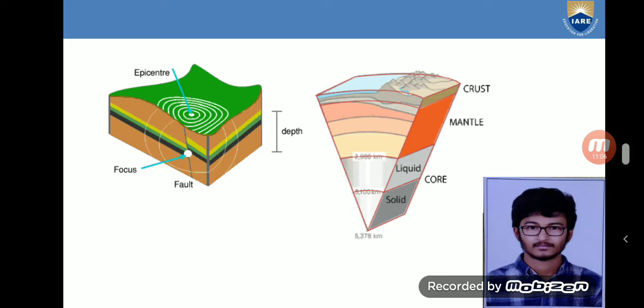There is no rule that the fault area underground is nearer to the fault area on the surface of the earth. The fault underground and the fault at the surface differ, meaning they may be at a distant place. That distance is calculated with the help of the epicenter. The distance from the epicenter to the fault occurred on the surface of the earth can be considered as the displacement of the fault.